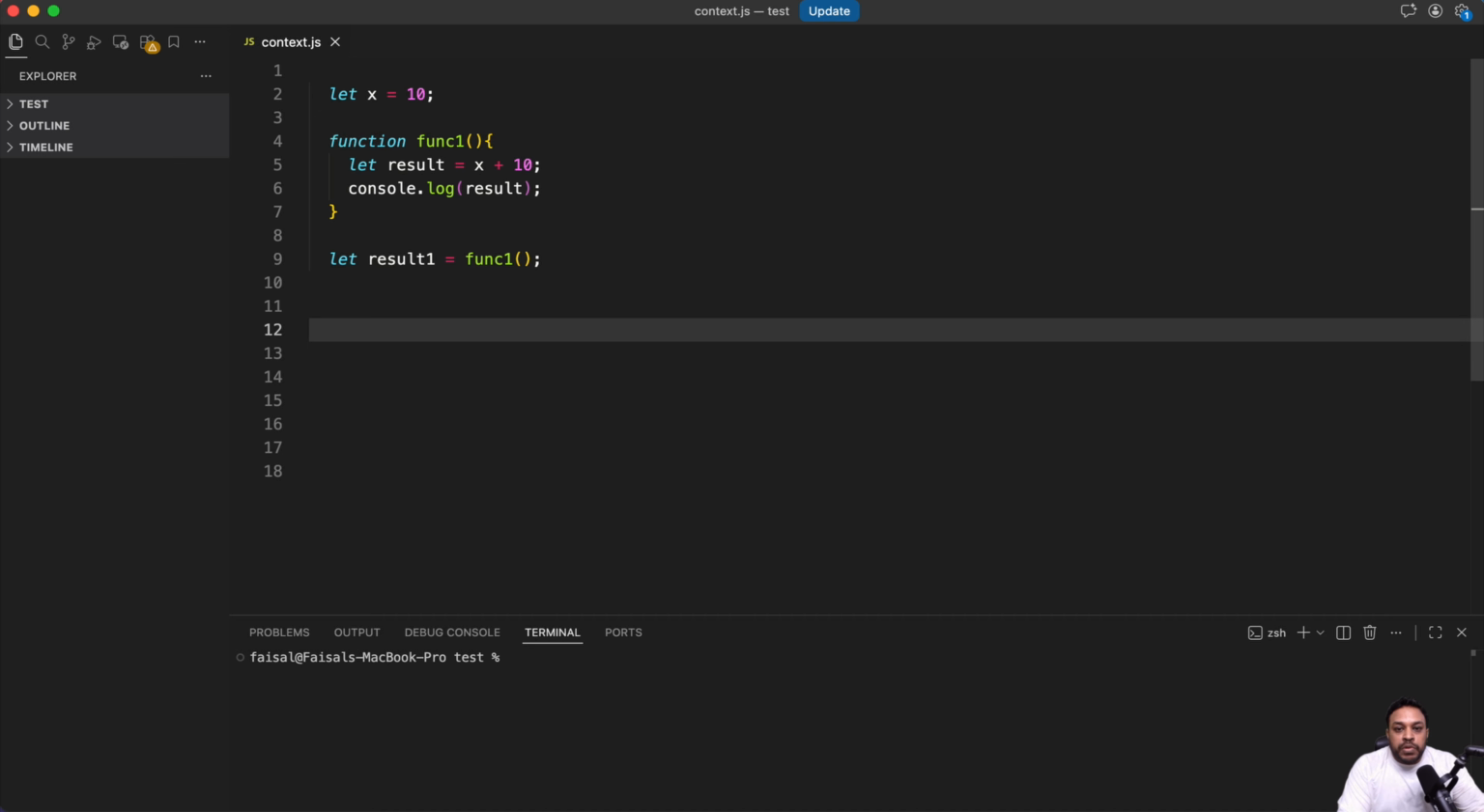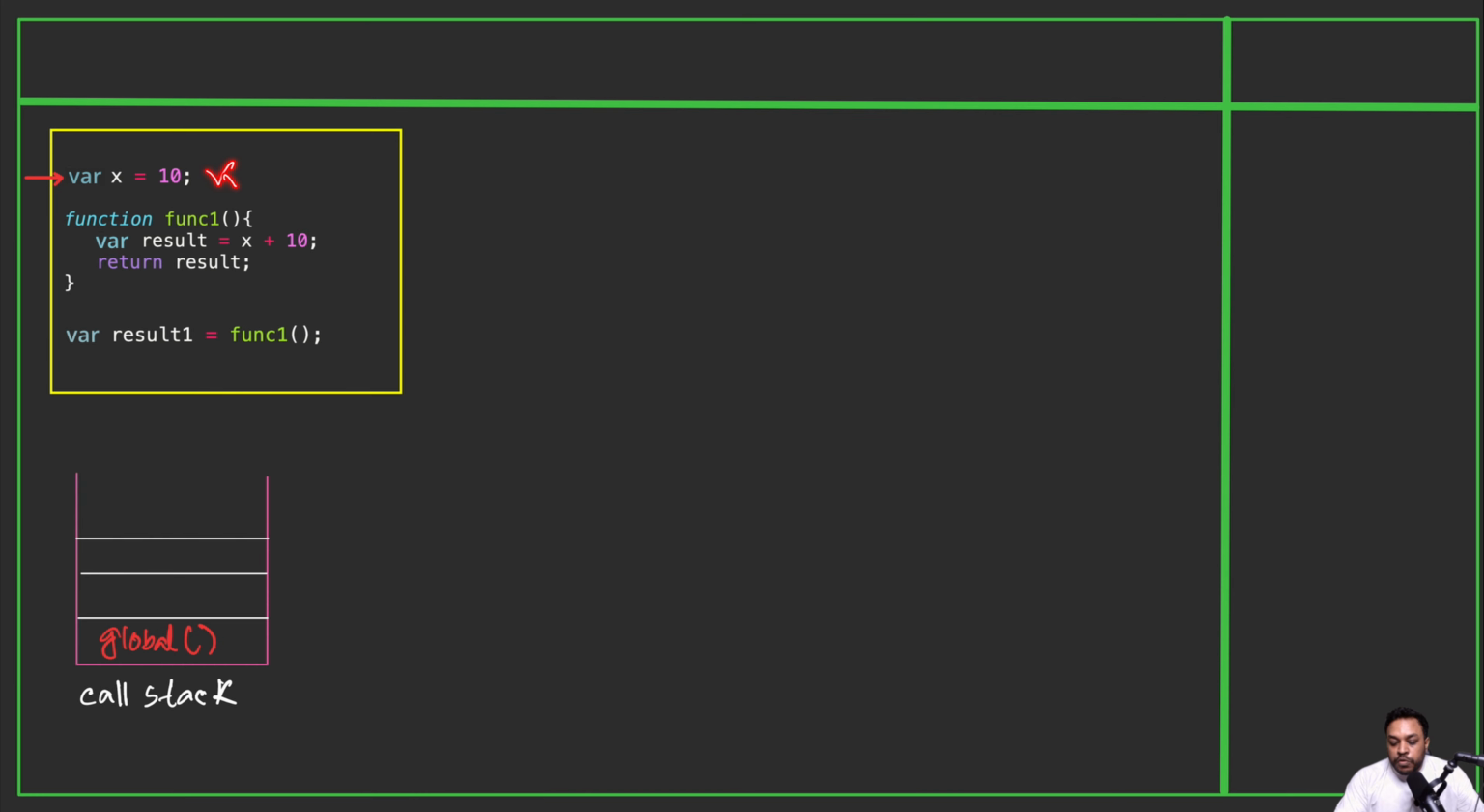So now let's continue our execution. So this line of code will be executed in the global. Now when the JavaScript starts its execution, there are basically two phases. One is the memory phase, or it is also called the initialization phase, and another is the execution phase. Now let's see the memory phase. So this is the memory phase. This is our global scope and this will be our memory.